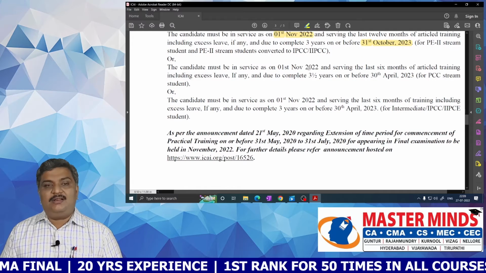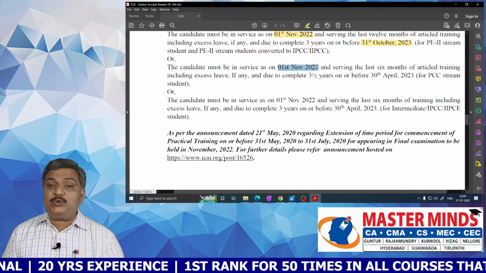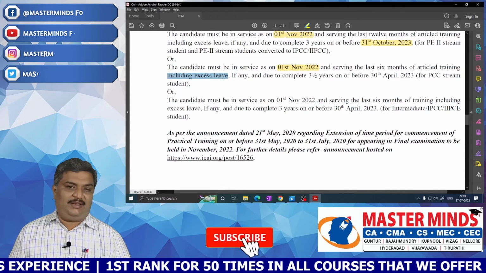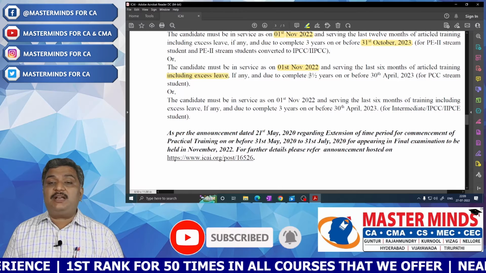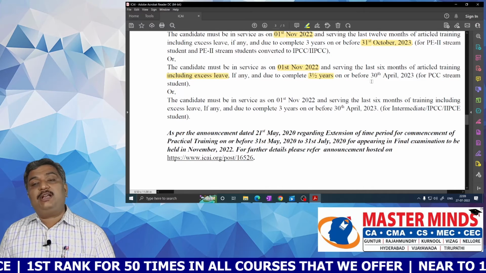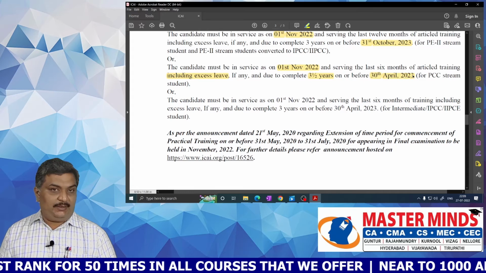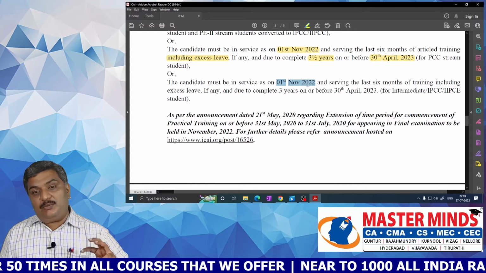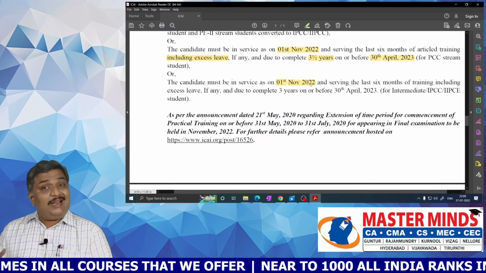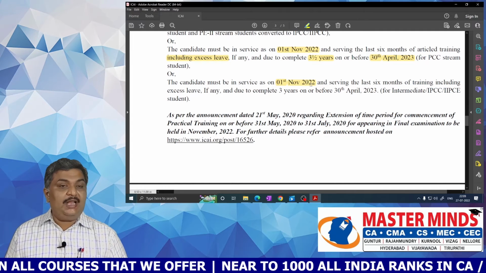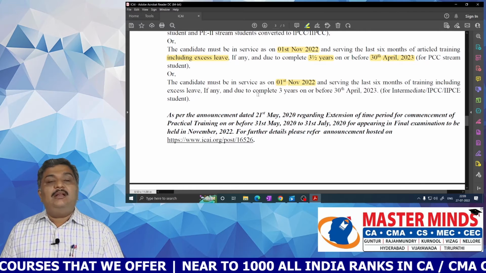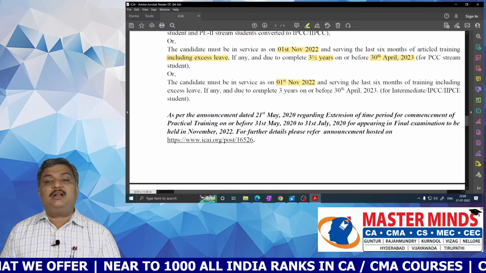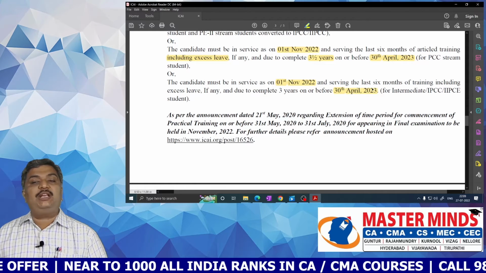And another case, the candidate must be in service on 1st November 2022 and serving the last 6 months of article training including excess leave. And if they are due to complete 3.5 years, they need to finish it before 30th April 2023. Or another case, the candidate must be in service on 1st November 2022 and serving the last 6 months of training including excess leave, and if they are due to complete the 3 years of articleship, it has to be completed on or before 30th April 2023.